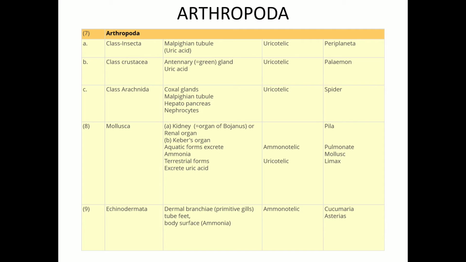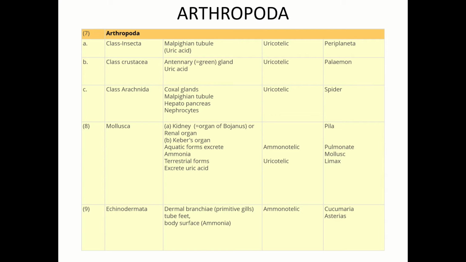Next phylum is Mollusca. In Mollusca, there are renal organs or Keber's organ, and in the terrestrial forms there is excretion of uric acid. So these animals may be ammonotelic or uricotelic. Examples are Pila and Limax.